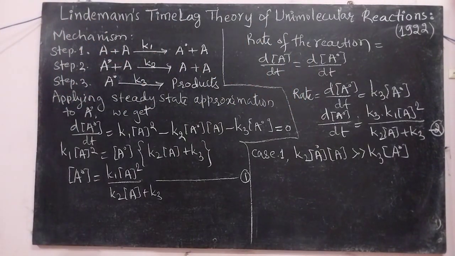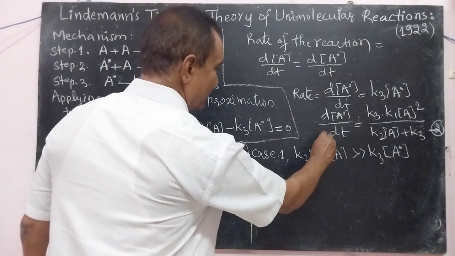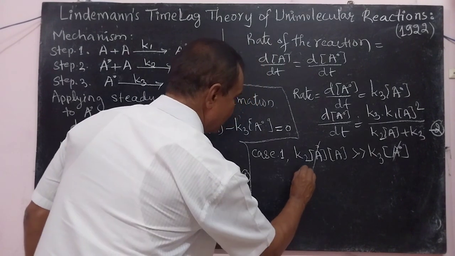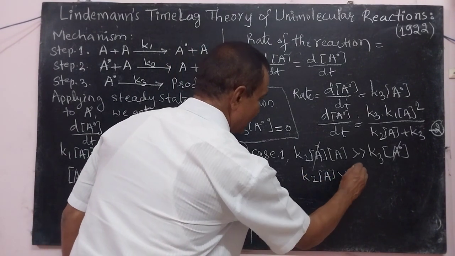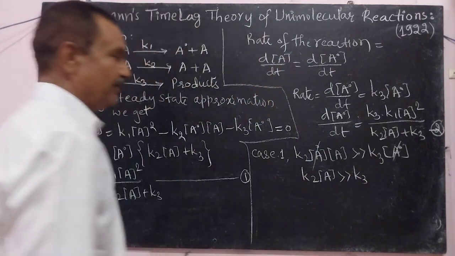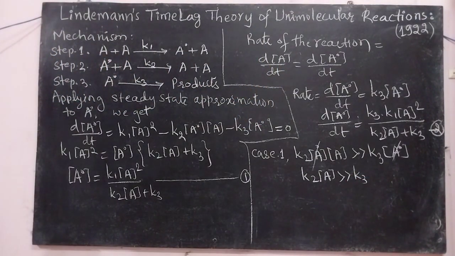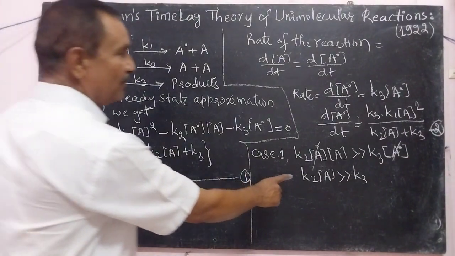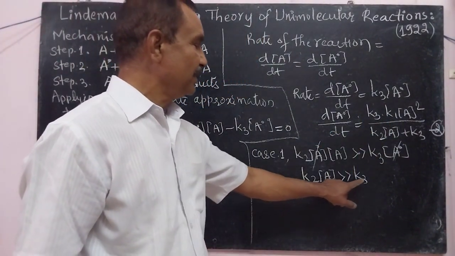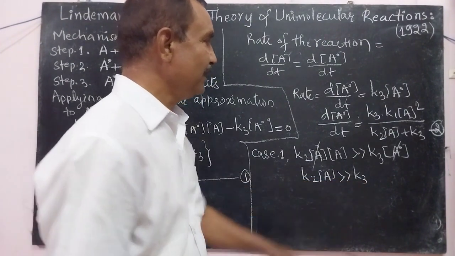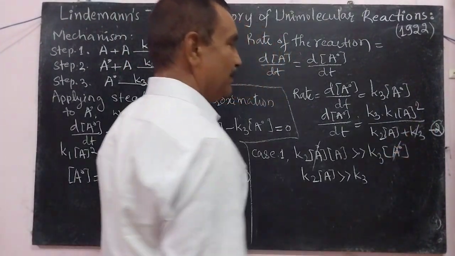Okay, the rate of this reaction is more than the rate of this reaction. Thus A star gets cancelled. Then we get K2 concentration of A is greater than K3. Then if we substitute the value in this reaction, if K2A is very much greater than K3, thus K3 is negligible.